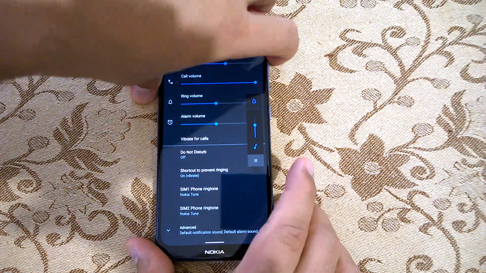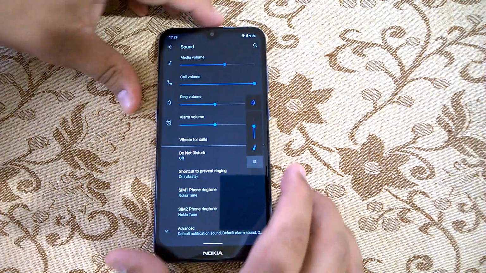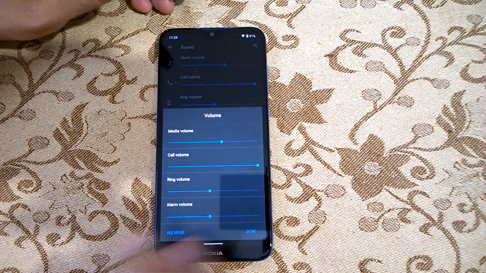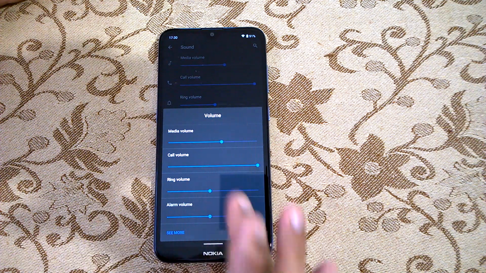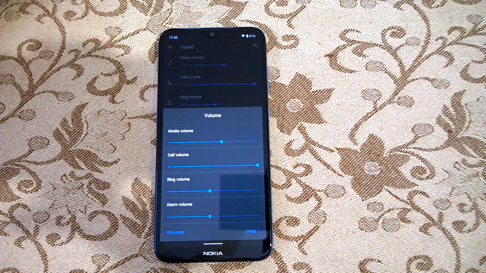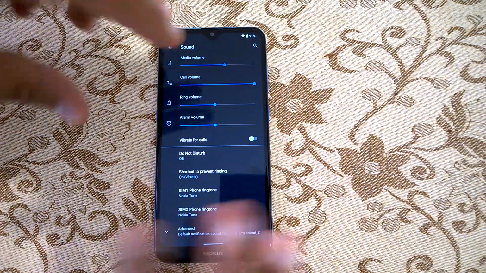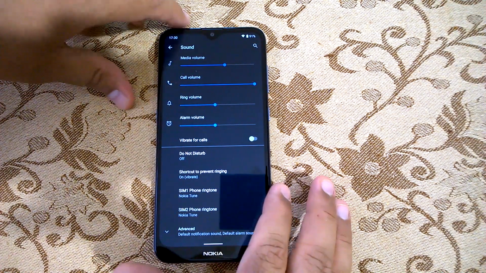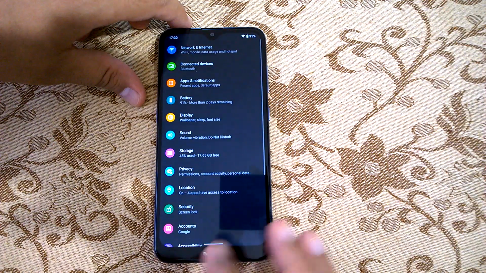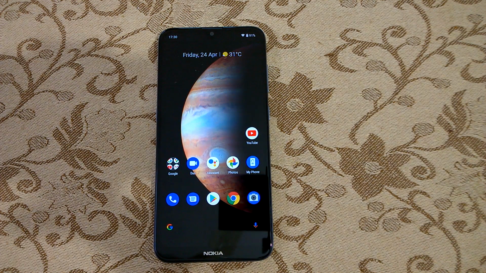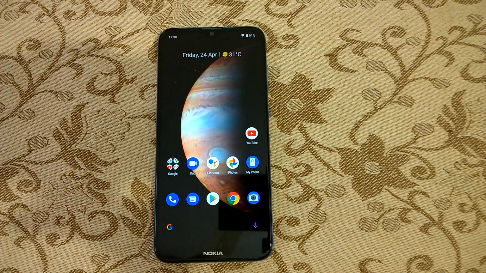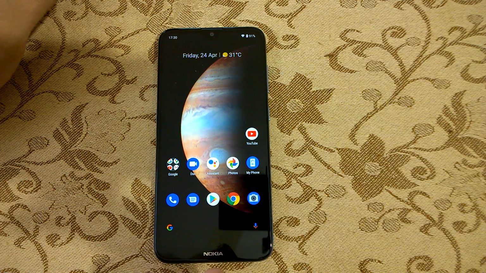As I mentioned, whenever you use the volume rocker, you will see a single option. Then you tap here and you come to this overlay, where usually whatever options you use will be available, like media volume, call volume, ring, alarm, etc. If you want to see more, you can go and see all the settings. So these are basically the major features that Android 10 enables on your device. Now coming to how the Nokia 2.3 is performing with Android 10,